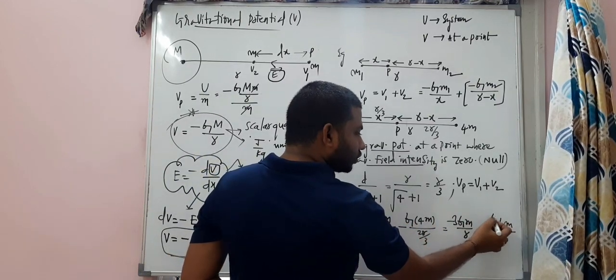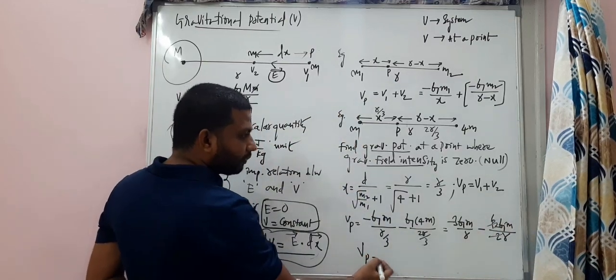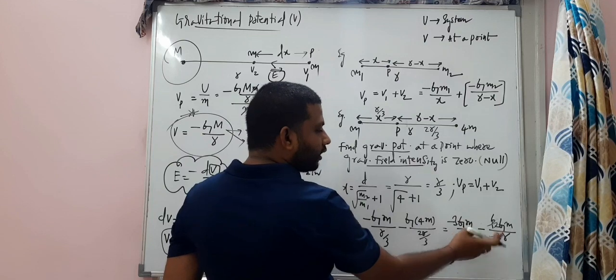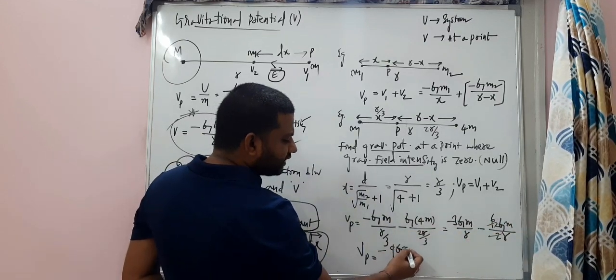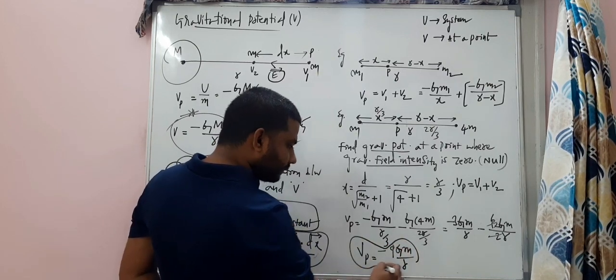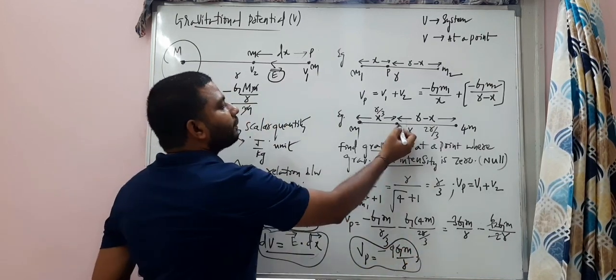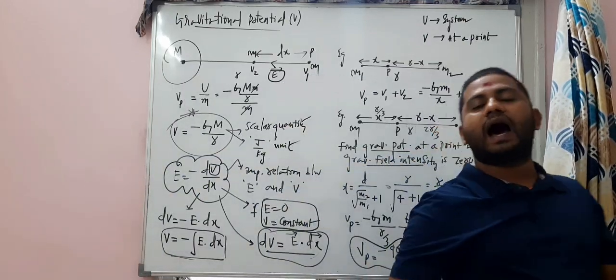So potential at point P is equal to minus 3Gm by r minus 6Gm by r. Can I say it is minus 9Gm by r? That's it. At this point P, the potential is minus 9Gm by r.